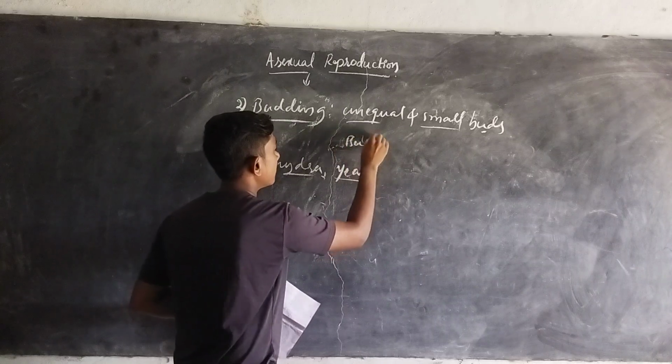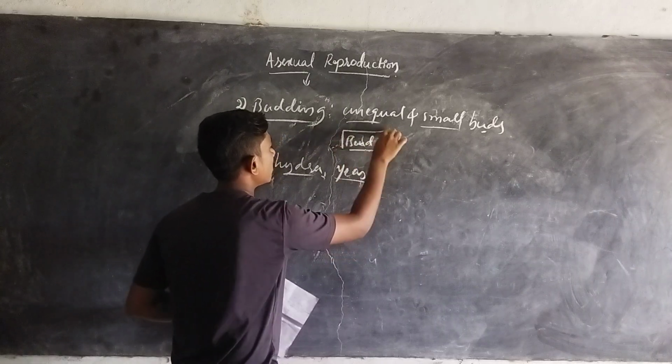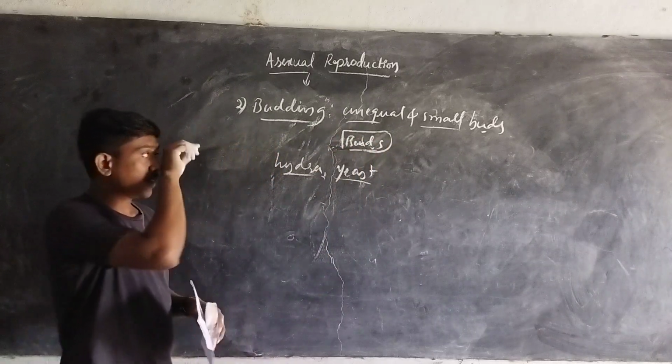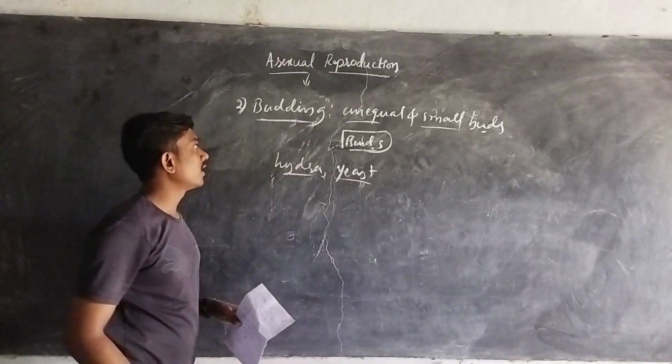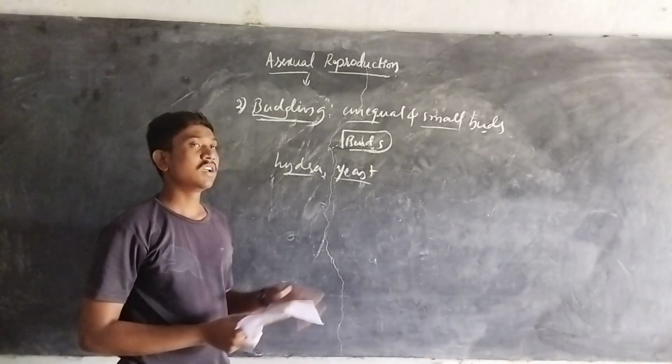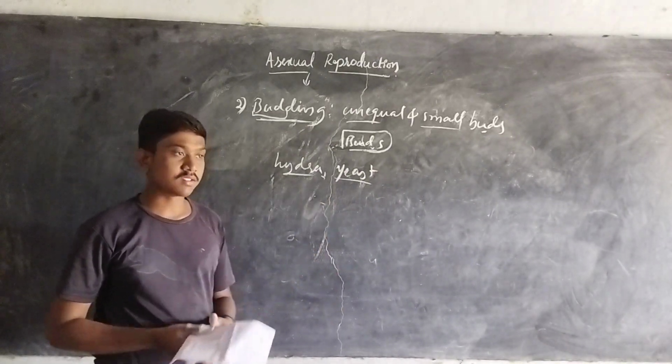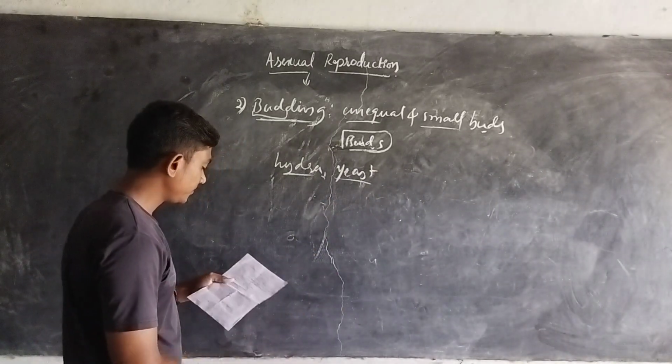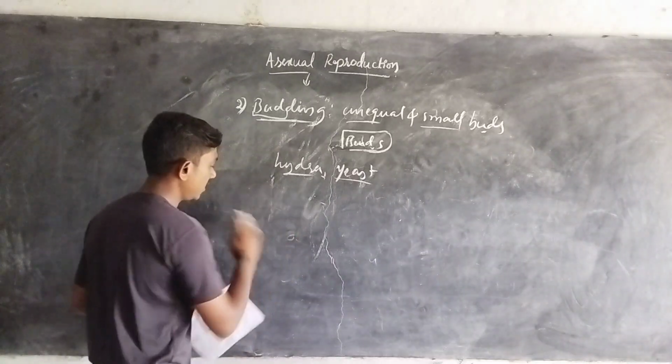Formation of buds takes place. The word budding itself means the formation of buds. So these are always unequal, the parental body is quite larger. We are going to observe this with diagrams for easy understanding.